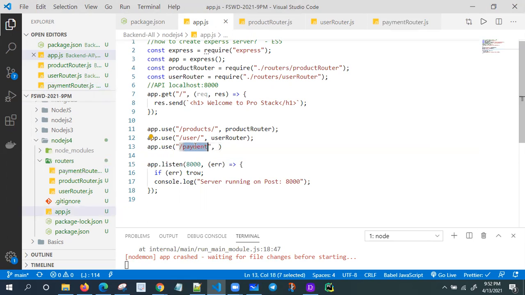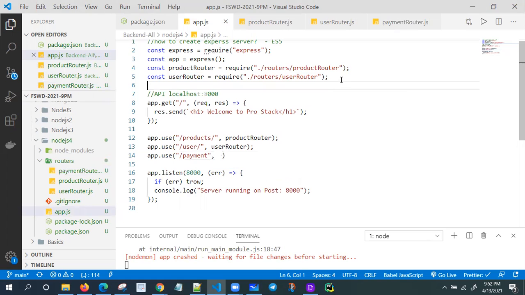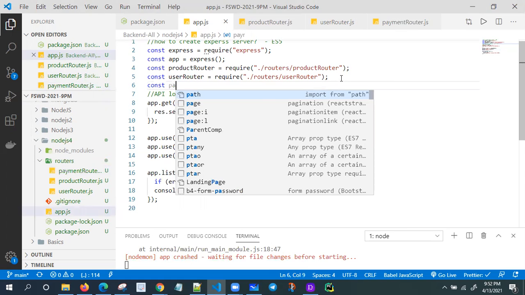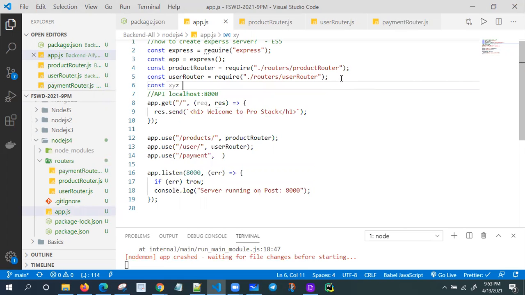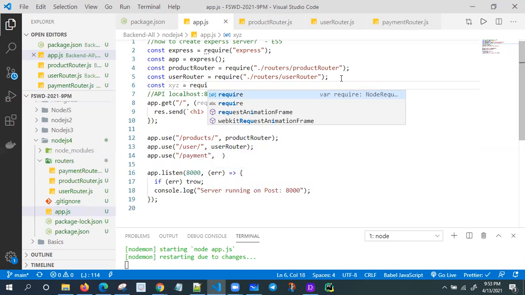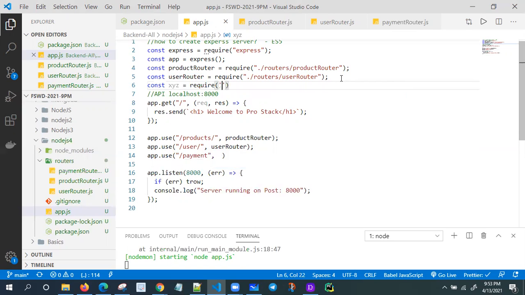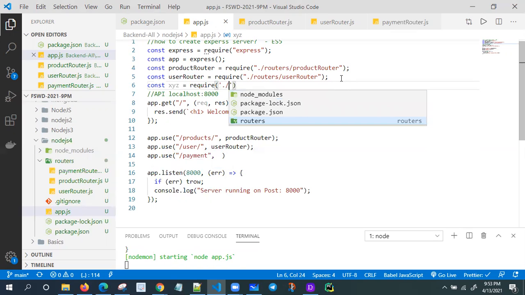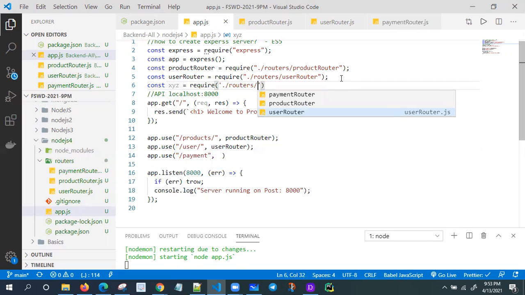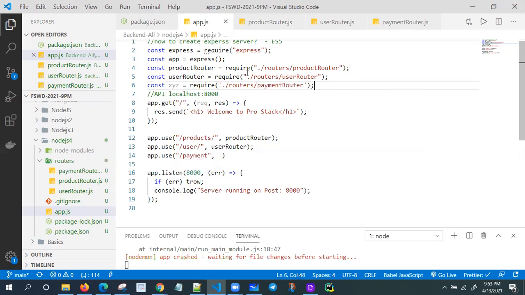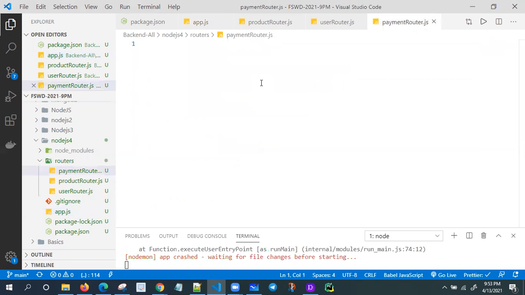If anyone clicks payments, what I require is to import that one first. Constant payment router, it is not there. You can give XYZ also, not an issue. An alias name will work. What I require is dot slash router slash, we have the payment router there. The code is not there, don't worry. So this is my route. If anyone requests payments, I need to bypass to the XYZ route. So the XYZ route is nothing but the payment router. So we need to check the code first, like this.